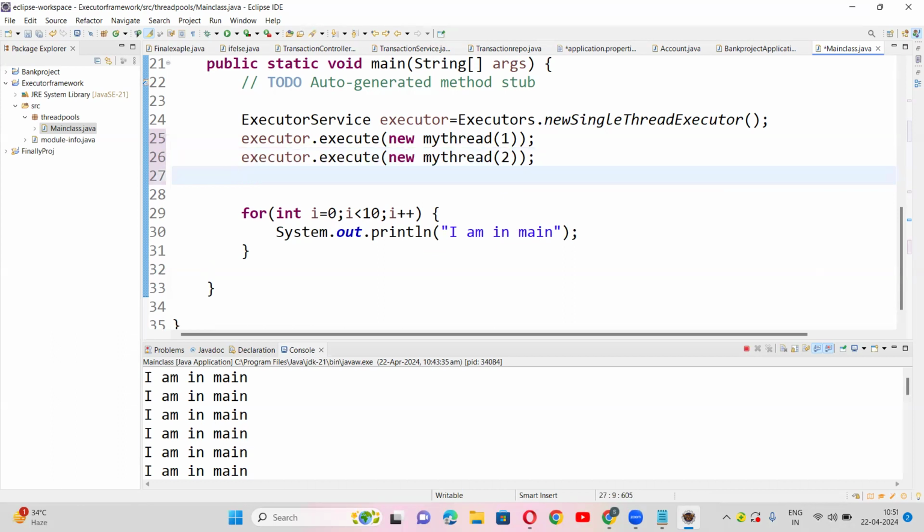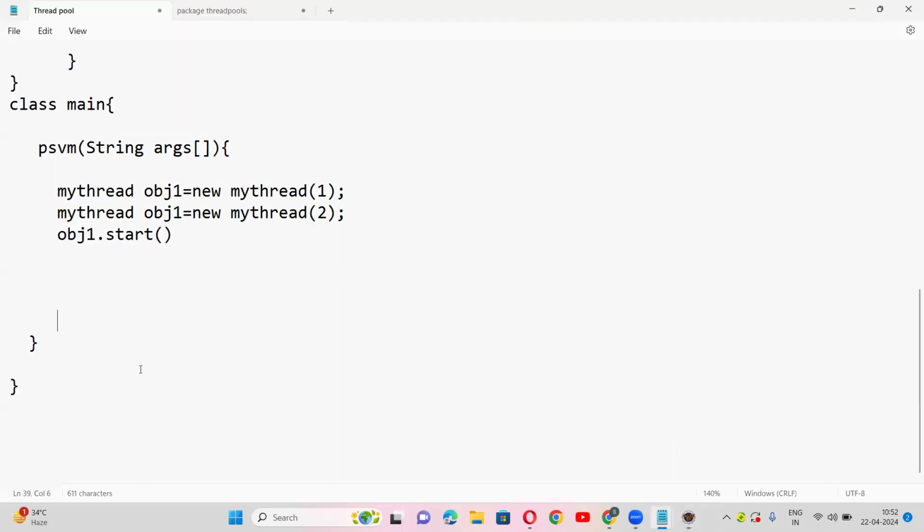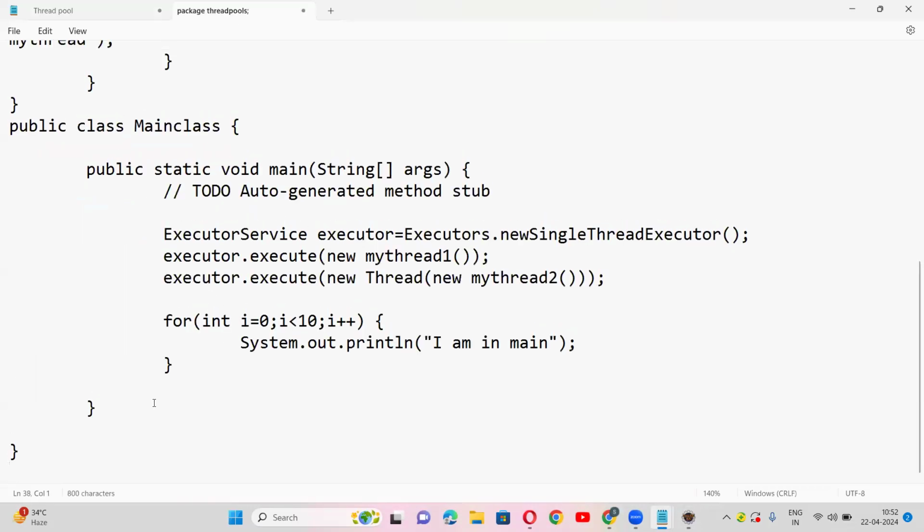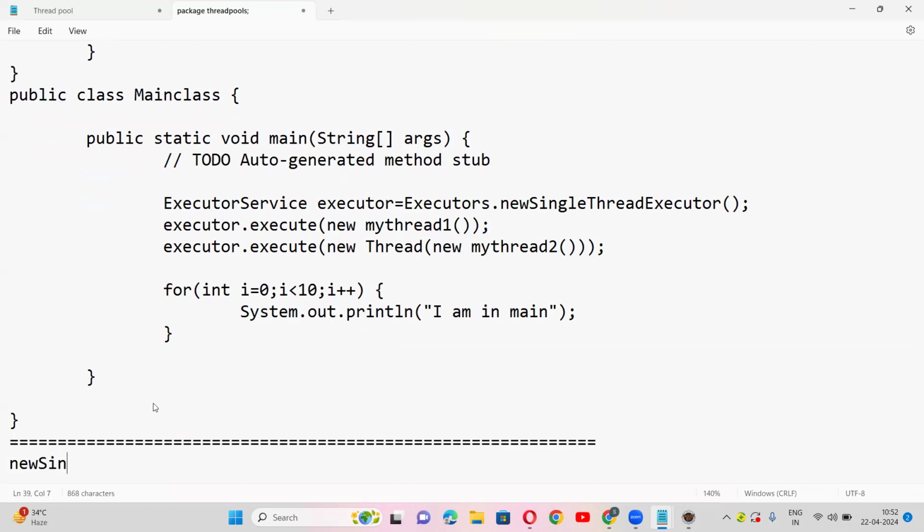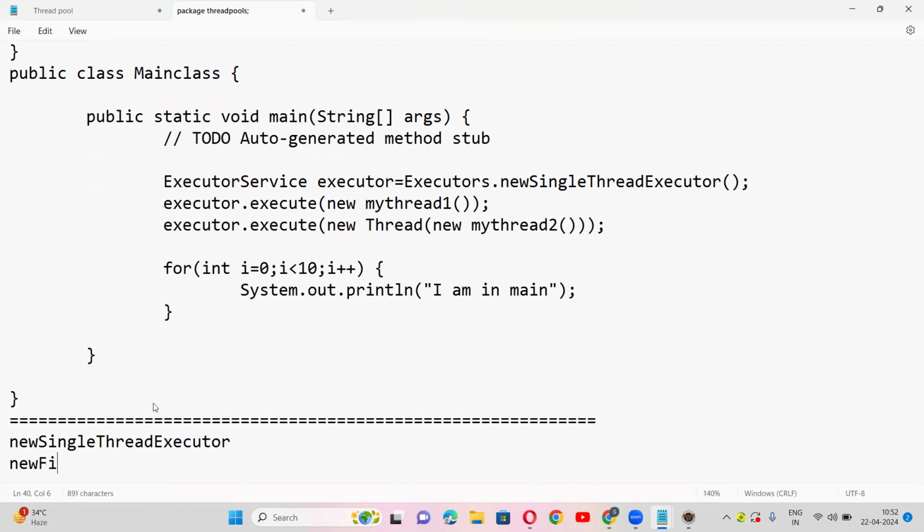See, instead of newSingleThreadExecutor, now we go for newFixedThreadPool. Earlier it was newSingleThreadExecutor. Please remember this method. Now it is newFixedThreadPool. You should pass the number. You should have some size; that thread pool size you should specify.